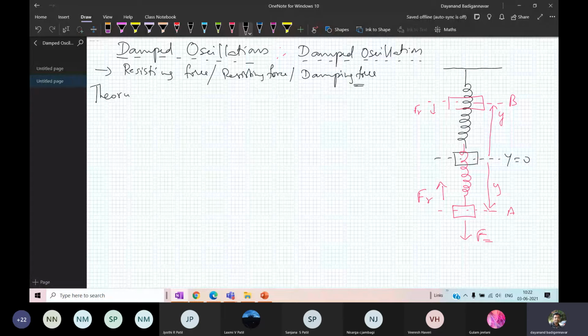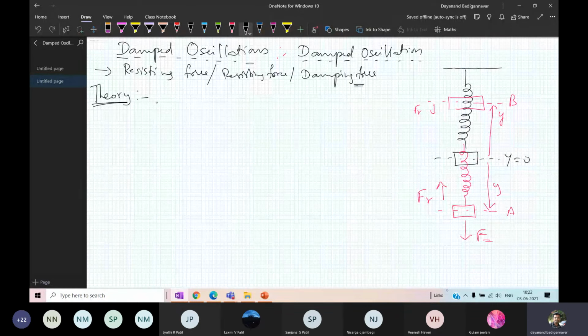Now look here. I have taken a spring mass system. You can take any system. It can be anything. Just for example, I have written. You can take anything. Let M be the mass that is hanged to a spring.